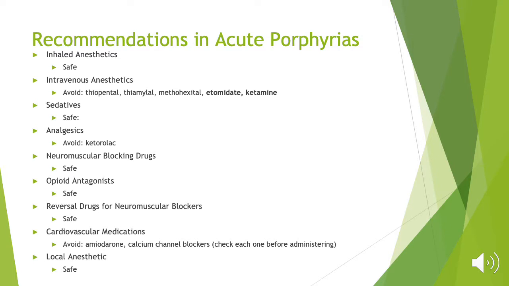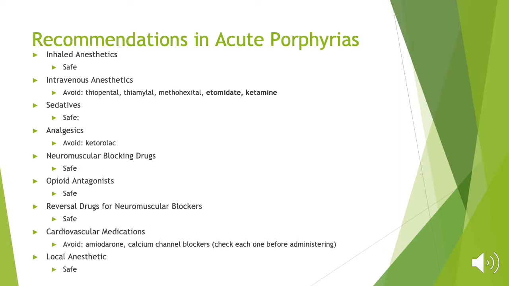So these are some of the drugs commonly used in anesthesia and whether or not they are safe in someone that has a known history of acute intermittent porphyria or has had genetic testing and is susceptible to porphyria. So as you can see, our volatiles are safe. For IV anesthetics, it says to avoid thiopental, methohexital, etomidate, and ketamine are the two big ones.